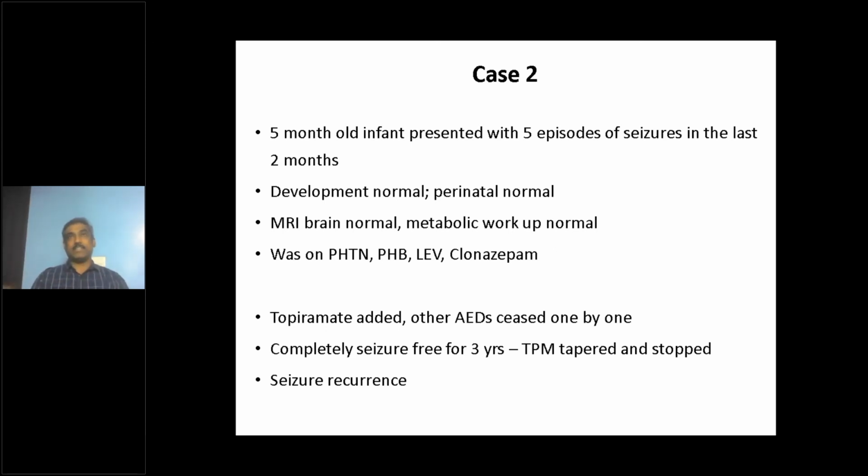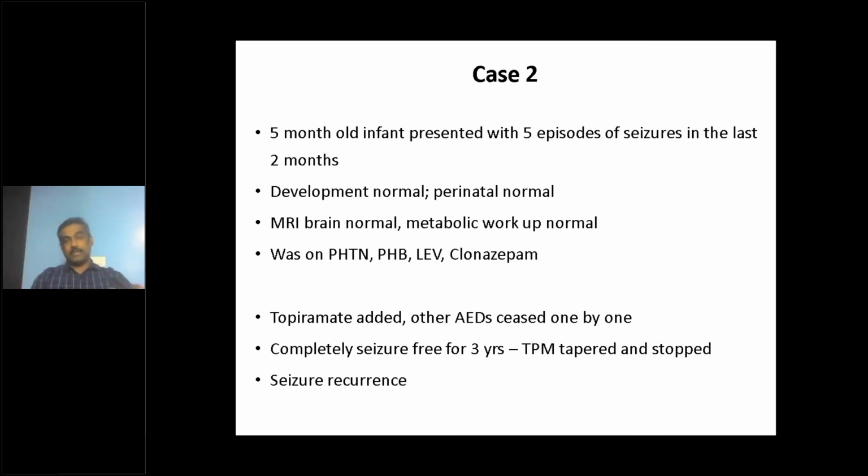Again, we restarted topiramate, that did not work. Then we restarted him on a combination of topiramate, clobazam, and phenytoin. So seizure recurrence can be a problem even after years of seizure freedom. So that is the message here.